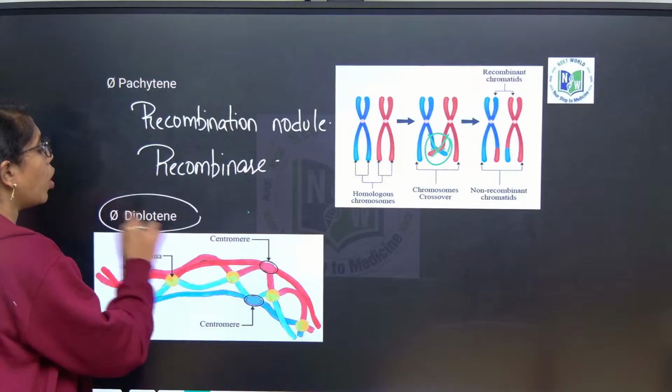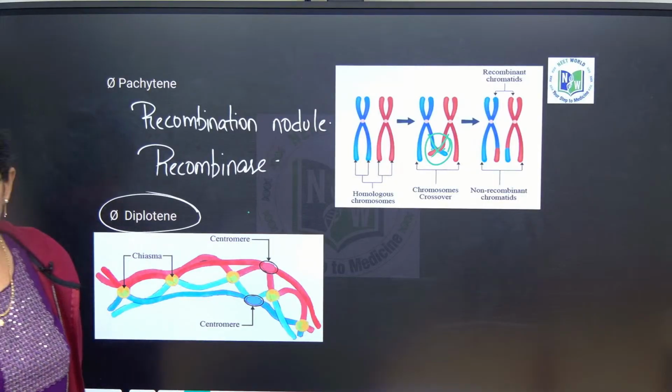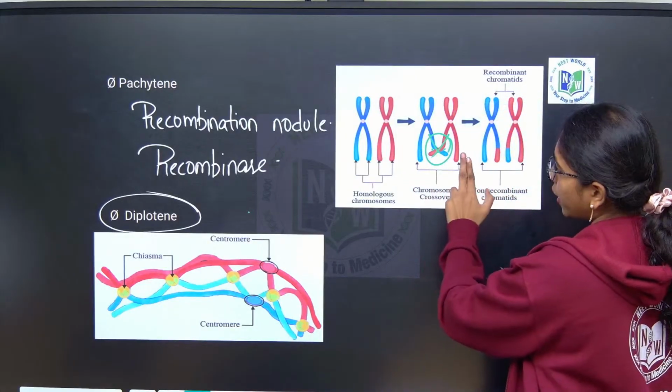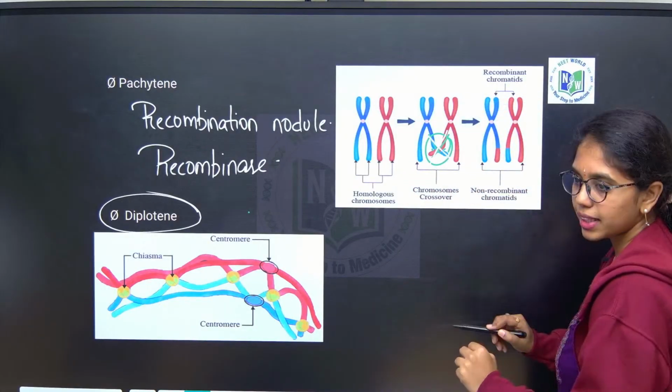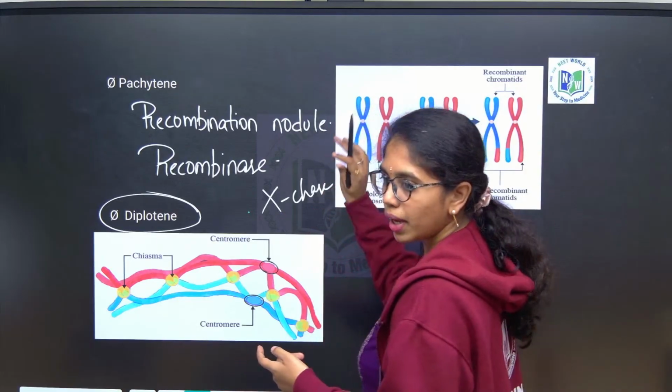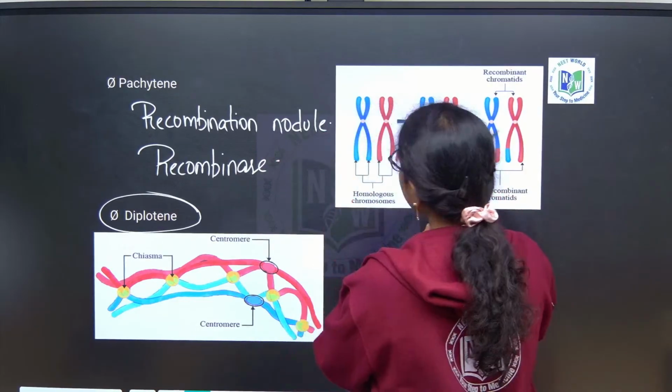Next, diplotene. In diplotene, what happens, you know? The chiasma is formed here. During the recombination, two chromosomes coming like this are called what? X-shaped chromosomes. Crossing over gives rise to this shape.